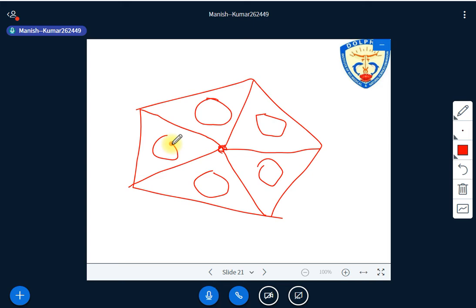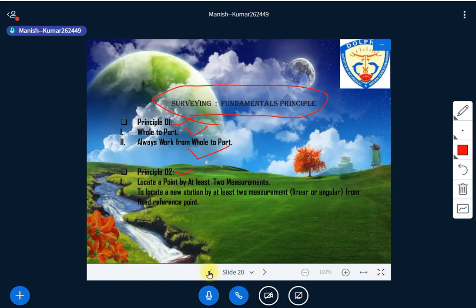Is it okay? And what is the purpose? Why are we doing this? So that we can minimize the error. We have to reduce the accumulation of error here. This is the simple objective or the purpose for the very first principle. So I have just simplified it.